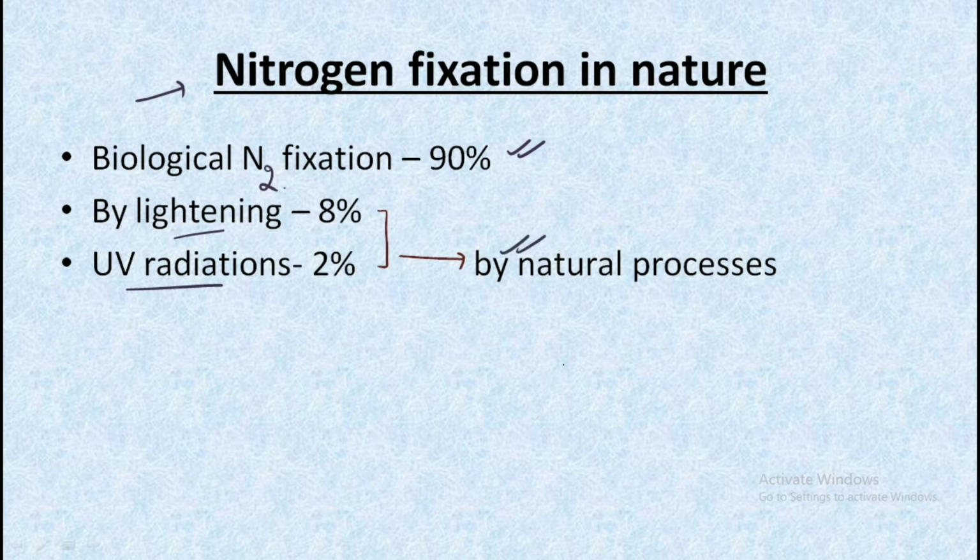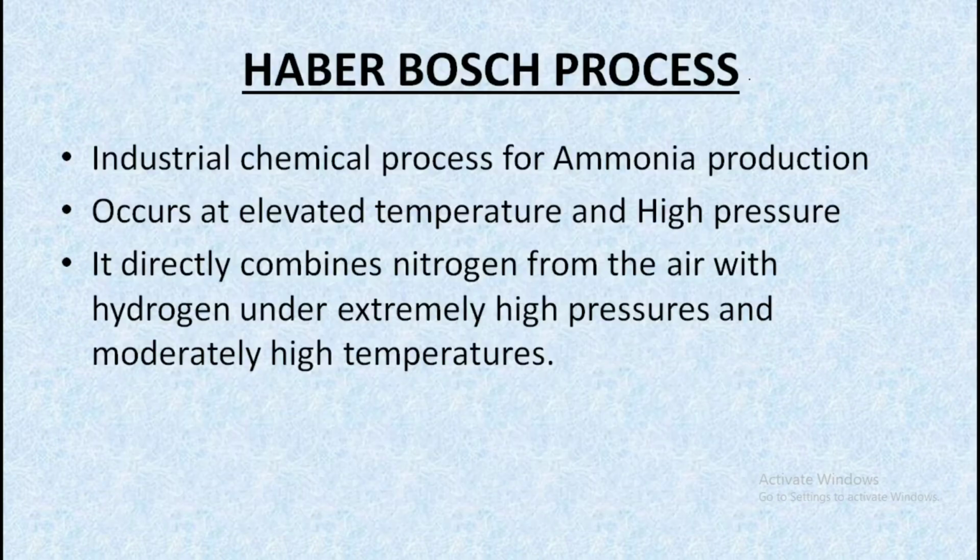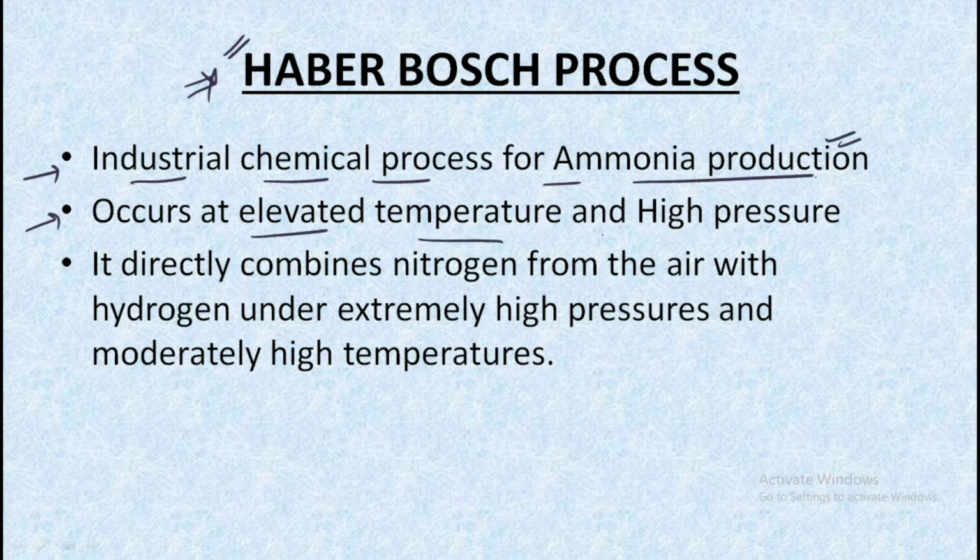By the help of natural processes, the nitrogen gets fixed in the atmosphere. So let's move forward and understand a simple and important topic, that is the Haber-Bosch process. Let's just have an overview of this process. The Haber-Bosch process is an industrial chemical process for ammonia production, and it occurs at elevated temperature and